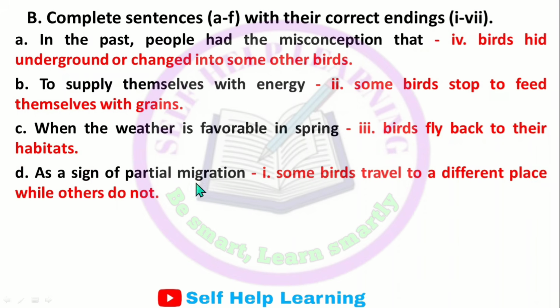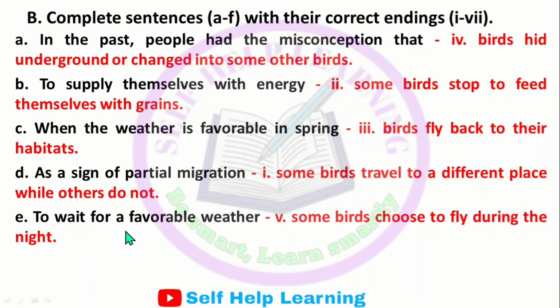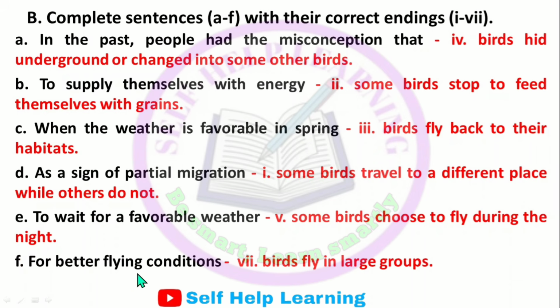As a sign of partial migration, some birds travel to different places while others do not. To wait for favorable weather, some birds choose to fly during the night. For better flying conditions, birds fly in large groups. Let's move to question number C.